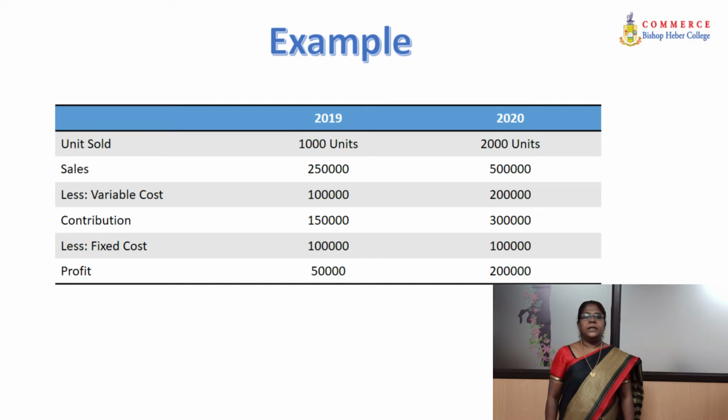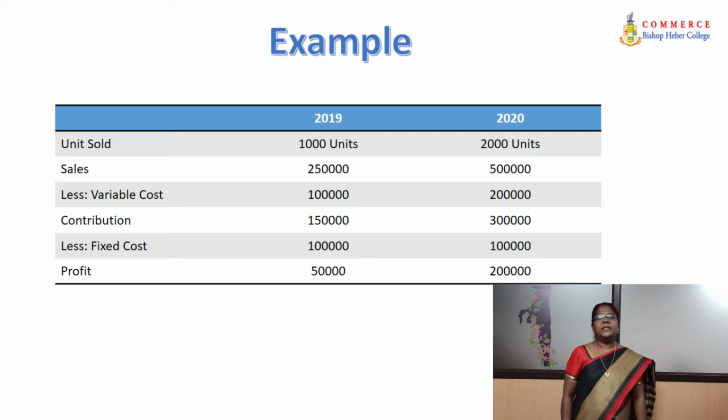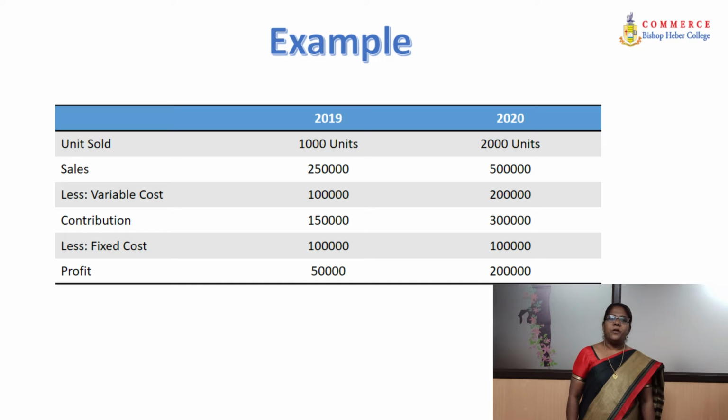In 2019, the variable cost is rupees 1 lakh and the contribution is rupees 1,50,000. And in 2020, the variable cost is rupees 2 lakh and the contribution is rupees 3 lakhs. Contribution is a technical term used when variable cost is reduced from sales. The next step is to reduce the fixed cost from the contribution in order to get the profit.